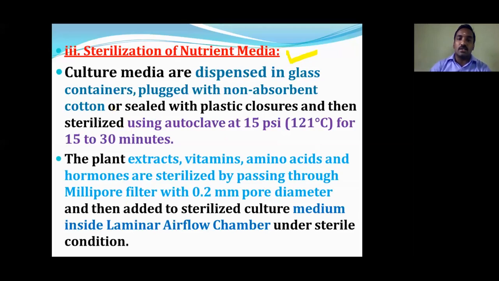The sterilization must be done with the culture media containing vessel covered with a sealed plastic closure, or a cotton plug kept on top of the culture medium glass, and autoclaved at 15 psi, 121 degrees Celsius, for 15 to 30 minutes. This 121 degrees Celsius is common in the tissue culture lab for whatever sterilization: surface sterilization, floor sterilization, explant sterilization, even media sterilization.